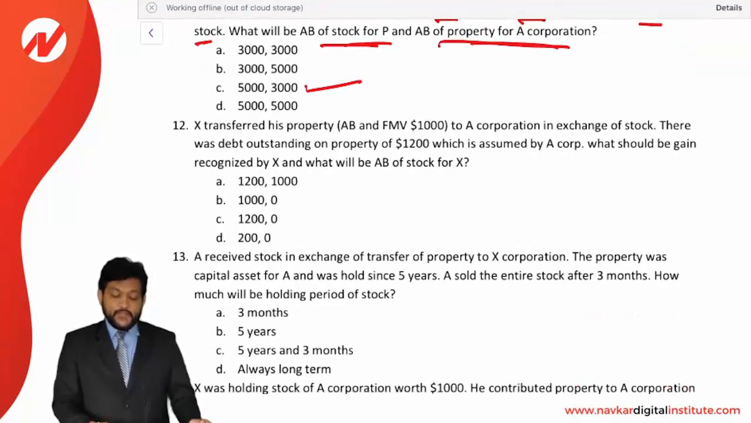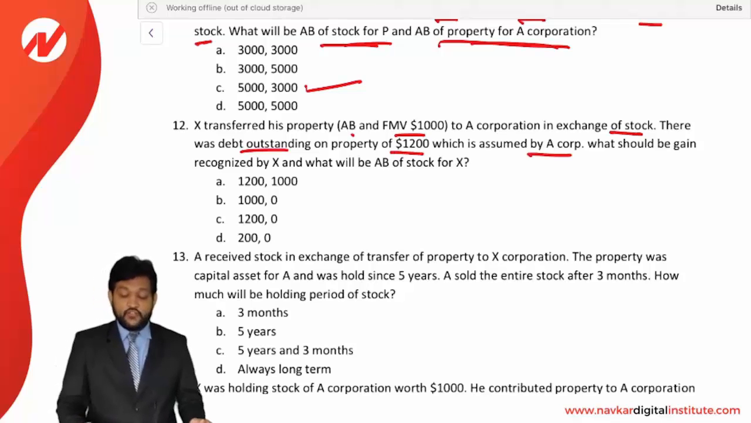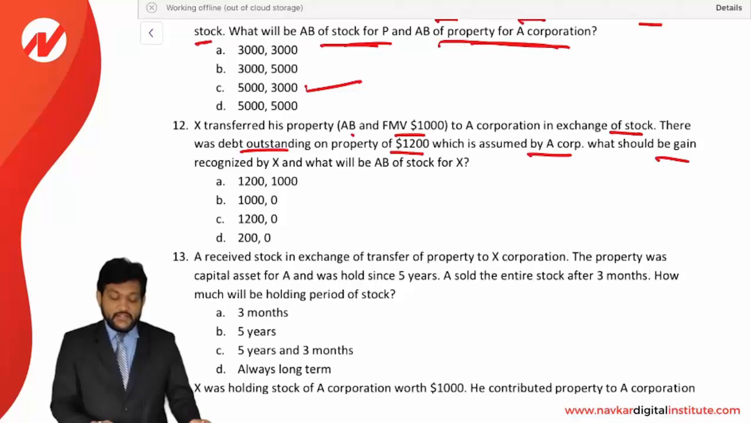X transferred his property whose AB and FMV is 1,000 to A corporation in exchange of a stock. There was a debt outstanding on the property of 1,200 which was assumed by A corporation. What should be the gain recognized by X and what will be the adjusted basis of stock for X?